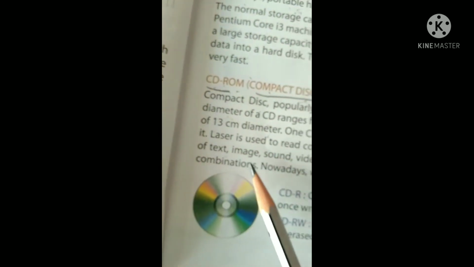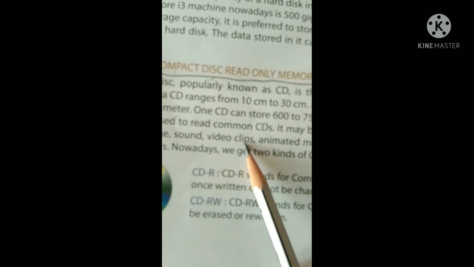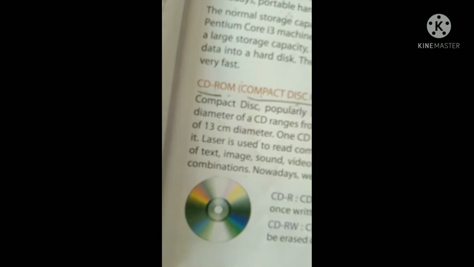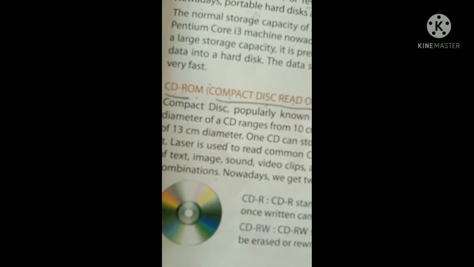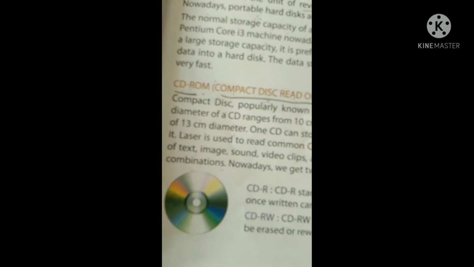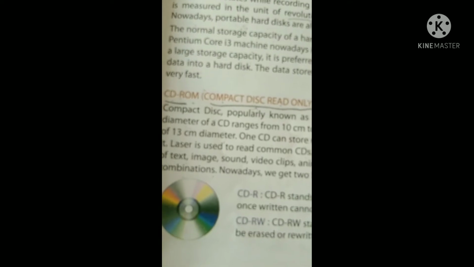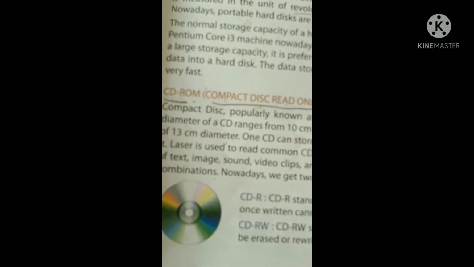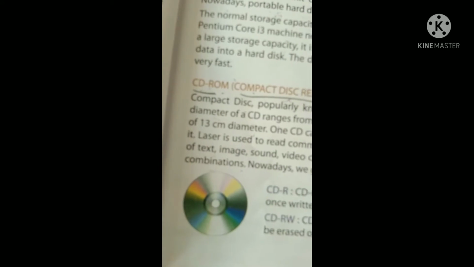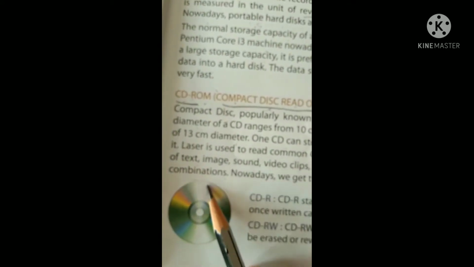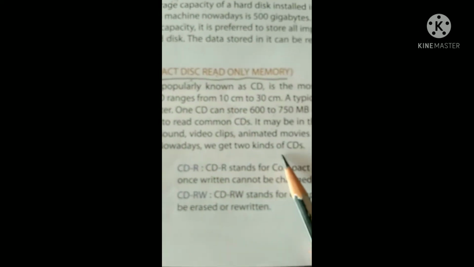The data may be in the form of text, image, sound, video clips, animated movies or their combinations. Either it may be only text, only image, only sound, only a few clips or only animated movies, or sometimes a combination of everything, like an HTML program with background music and video going on, animation is also there. A few text and a few images are also added in between, so it is known as a combination.